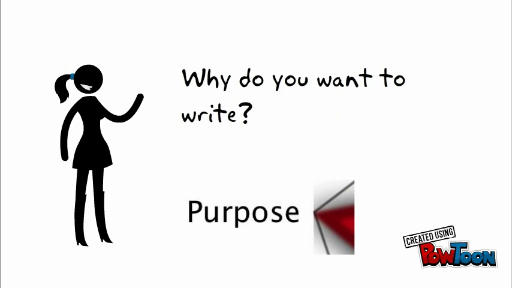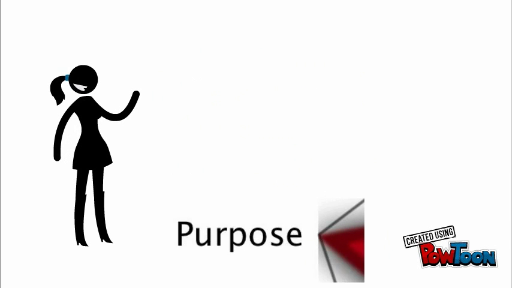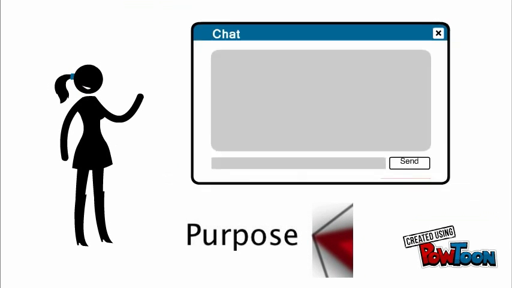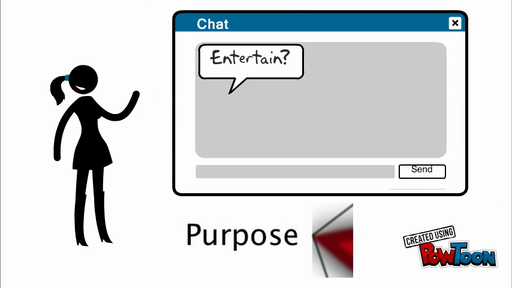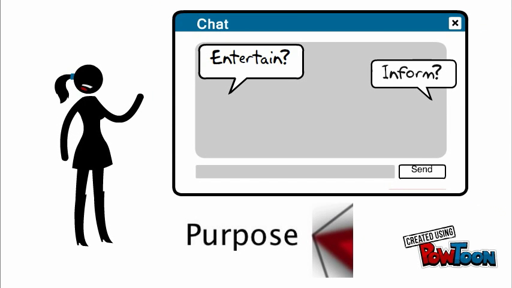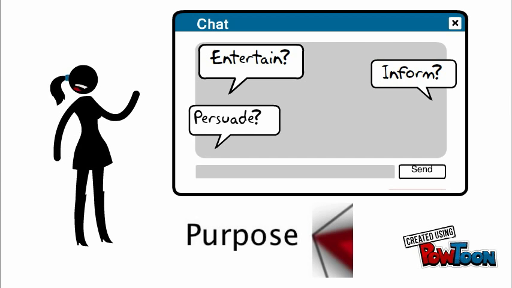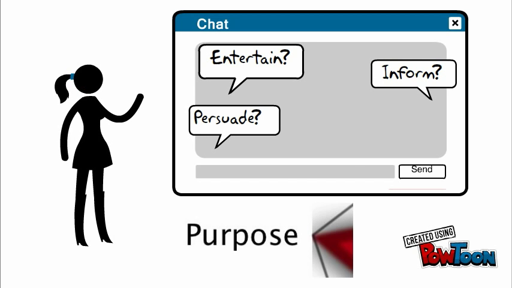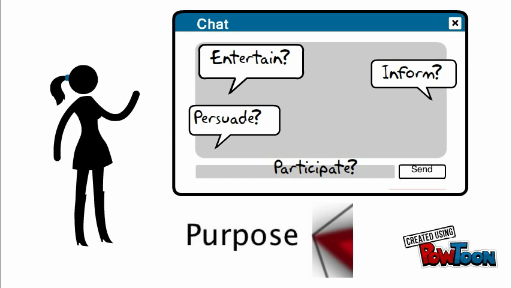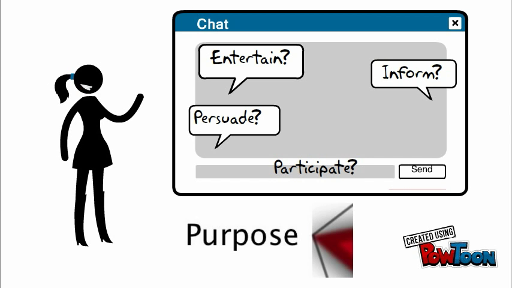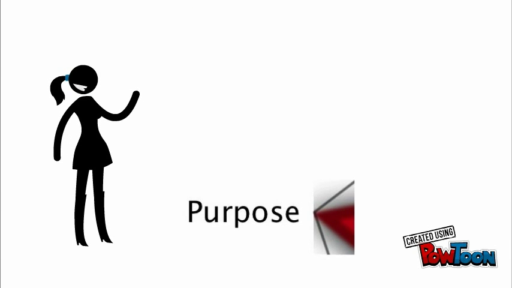What's on your mind? We read and write for a variety of reasons. Why do you want to write today? To entertain? To inform about a topic? To persuade an opinion? To participate in a story you love? All are valid reasons. Your answer to the question of purpose will point you in the direction of a particular genre.